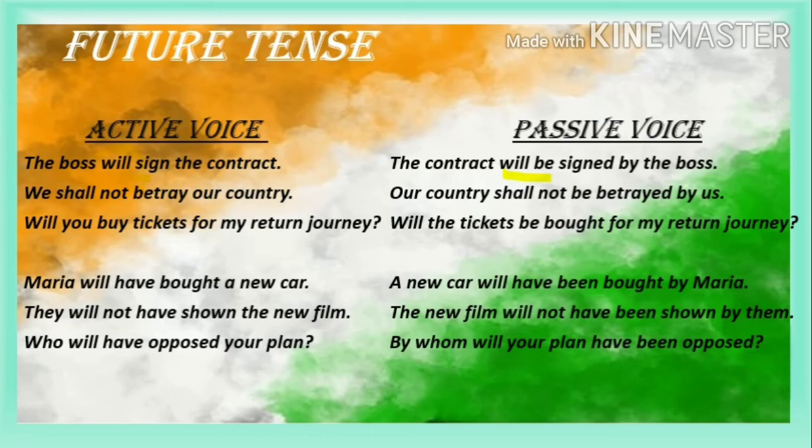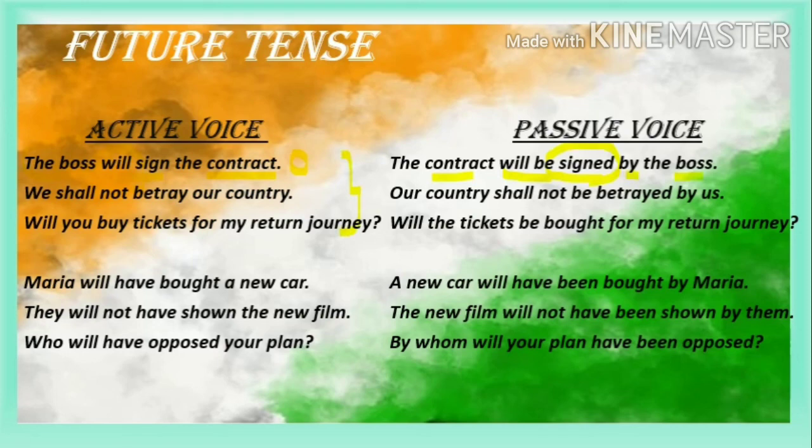Let us see the first sentence. The boss will sign the contract. The boss is the subject here. Will sign is the verb here, and what will he sign? The contract. This is the object here. So put the object in the front. The contract will be signed by the boss. All these sentences are in simple future tense.